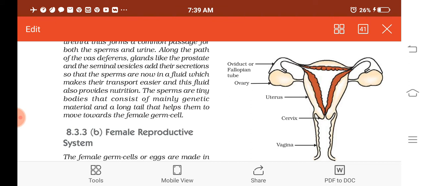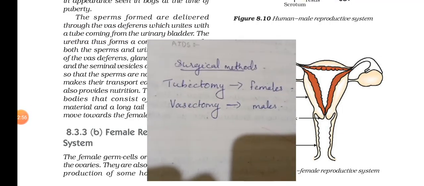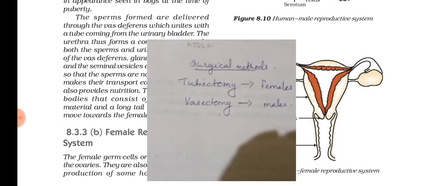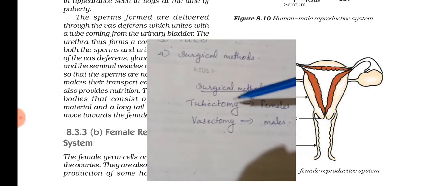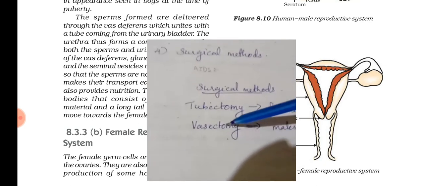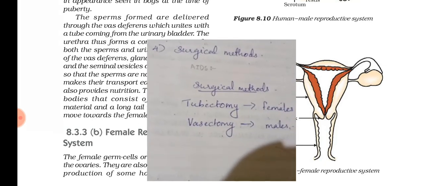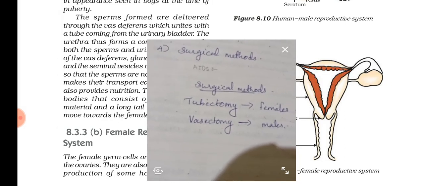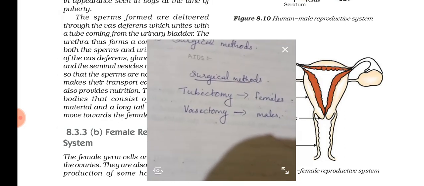Understood? So as this is done in the fallopian tube in females, that is also known as tubectomy. What is it? Tubectomy. The other one is known as vasectomy. So the surgical methods are tubectomy in females and vasectomy in males. Understood? So these are the surgical methods. Thereby the person will become permanently sterile.